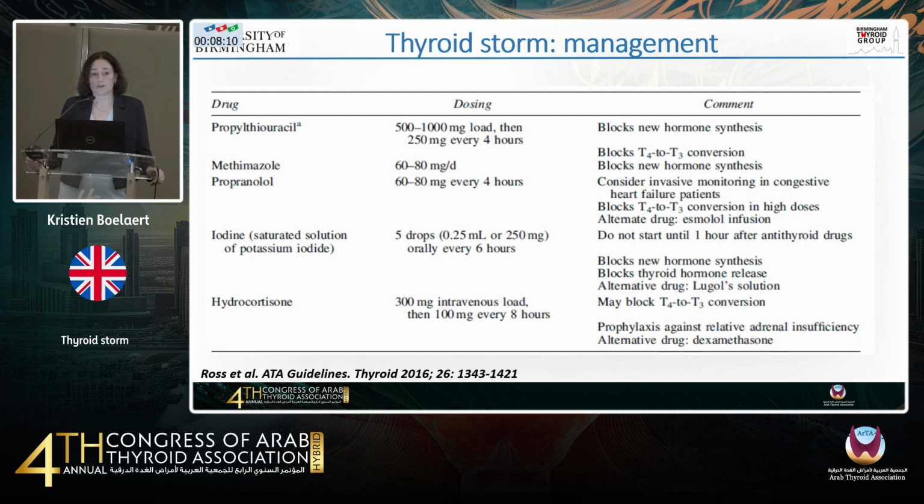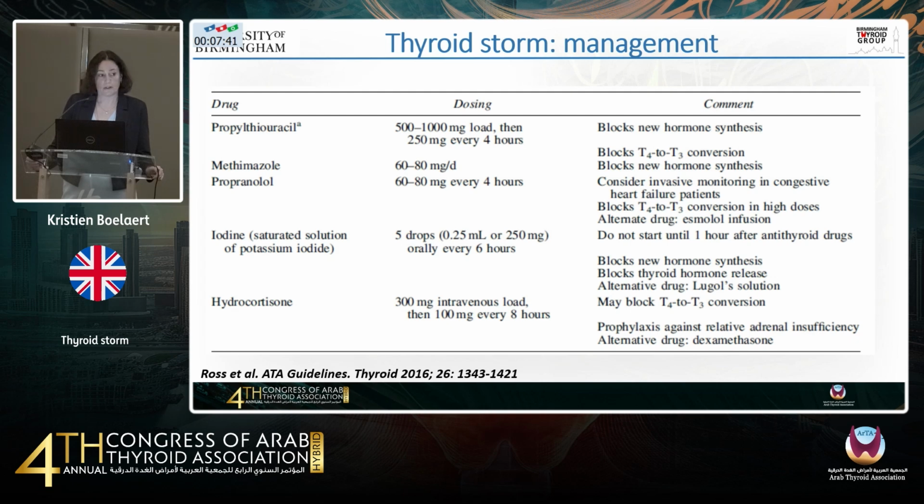You need beta blockers, and both propranolol and esmolol are indicated, and often, because these patients often have a cardiovascular collapse, you need to discuss with a cardiologist on how to carefully institute beta blockers, and that is to block the effects of thyroid hormones. So again, potassium iodide is very useful here. You can either use Lugol's iodine or potassium iodide tablets.